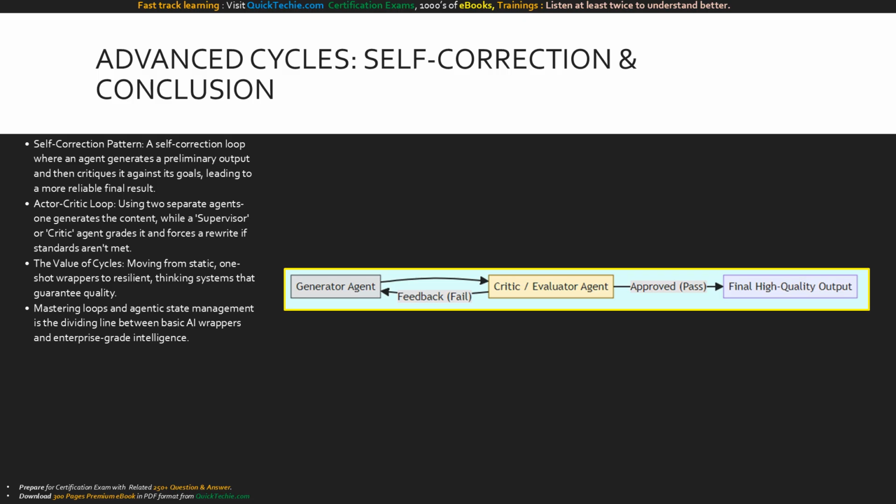Mastering cycles, loops, and state management is the exact dividing line between amateur AI wrappers and true enterprise-grade intelligence.